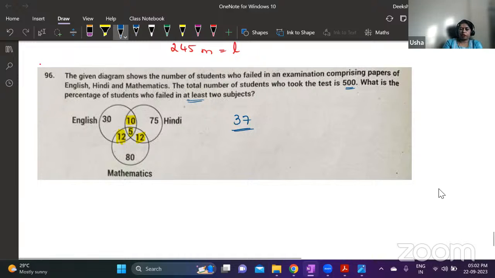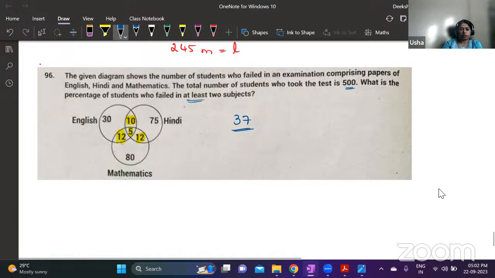Okay. And here, if you have to divide by 5, you'll have to just multiply by 2 and then put the decimal point before 1 digit. So 37 twice. That is a technique. To divide by 5, what you can do is just double this number. 37 twice is 74 and then put the decimal point here. This is the answer. Because 5 into 2 is 10. 37 into 2 is 74. 5 into 2 is 10. So this number divided by 10, the decimal point comes 1 place before.